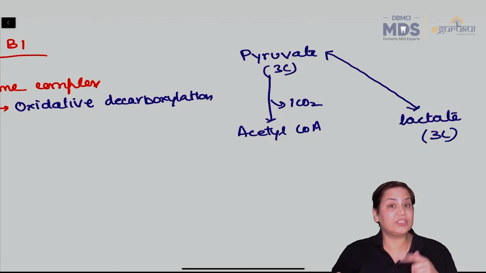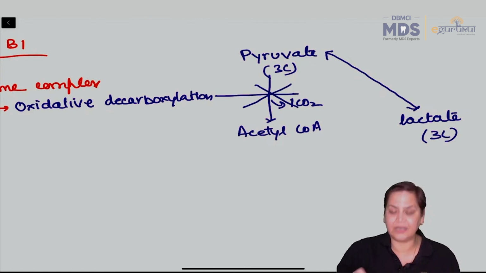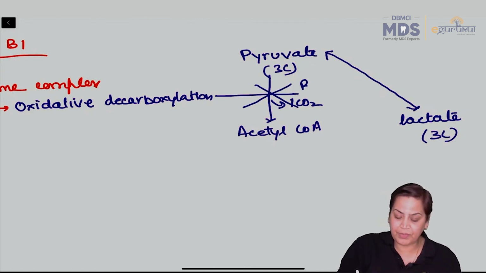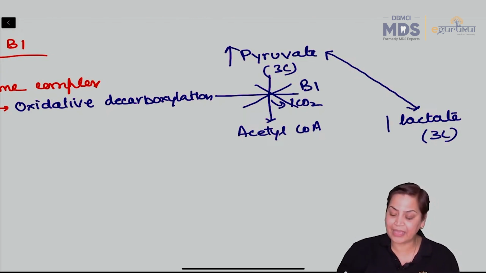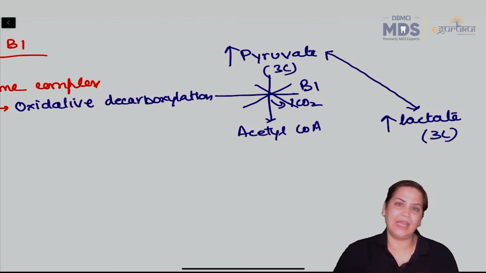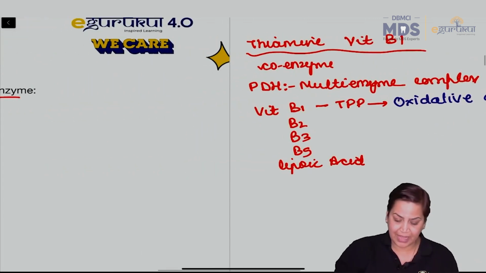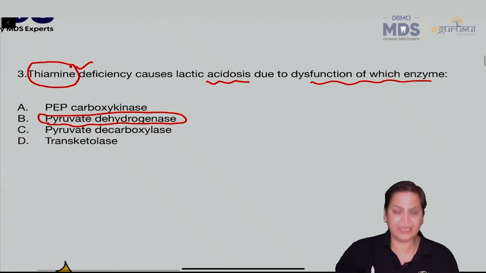Now why will lactic acidosis occur? Because absence of B1 will lead to accumulation of pyruvate, leading to accumulation of lactate, because the reaction will be diverted to form lactic acid. This is a very well-known fact: a subject who is deficient in B1 is more prone to lactic acidosis. Clear? So the answer here is pyruvate dehydrogenase.